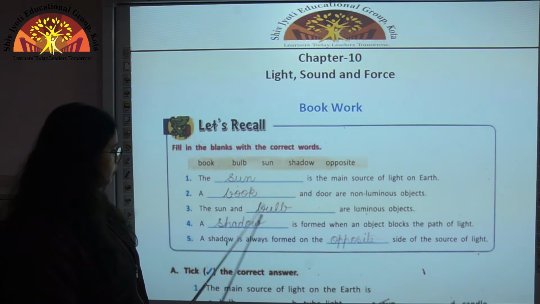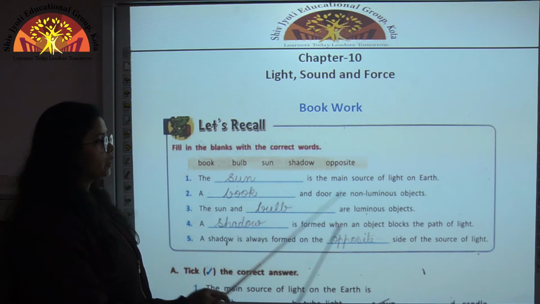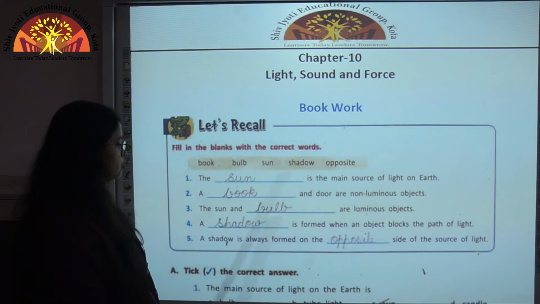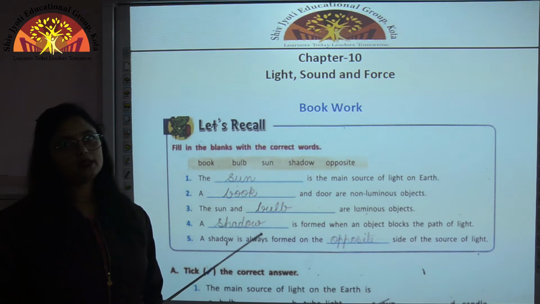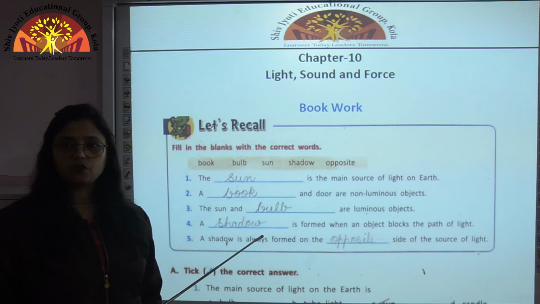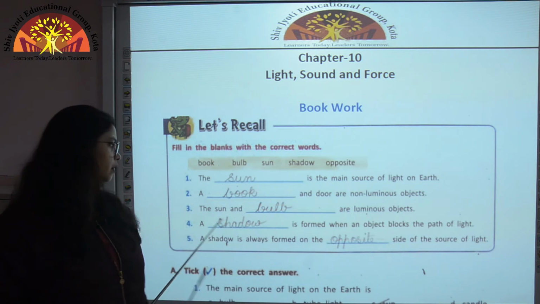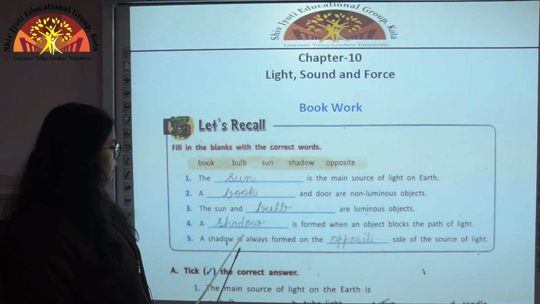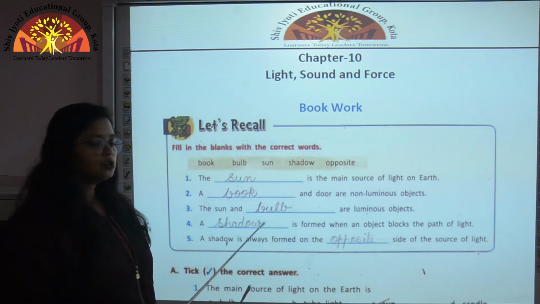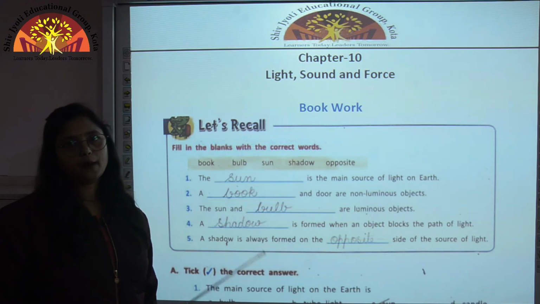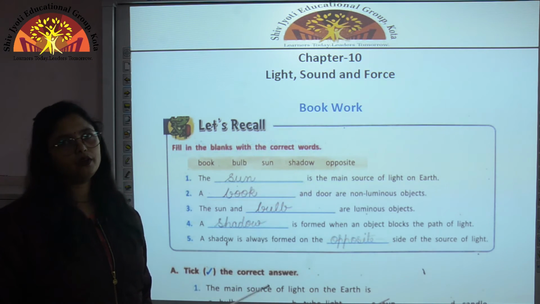So we will write bulb here. A dash is formed when an object blocks the path of light. So children, whenever an object blocks the path of light, then a dark patch is formed, which is called a shadow. A shadow is always formed on the dash side of the source of light. So a shadow is formed on the opposite side of the source of light.